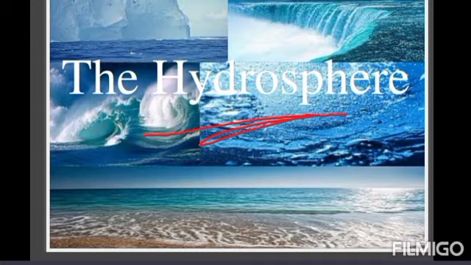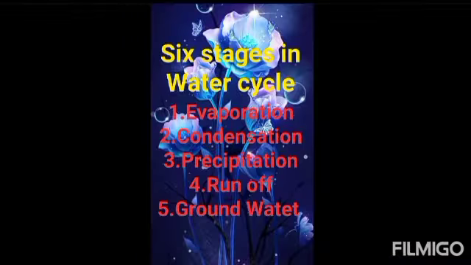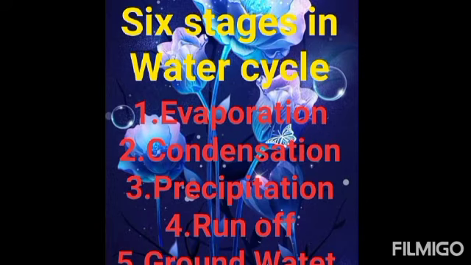What is water, what are its facilities and resources, and how the oceans work. We know about the hydrological cycle, which we learned in our primary classes as the water cycle. In the water cycle, how many stages are there? Evaporation, condensation, precipitation, runoff, groundwater, and the sixth one is transportation. These are the main stages in the hydrological cycle, which we learn as the water cycle.